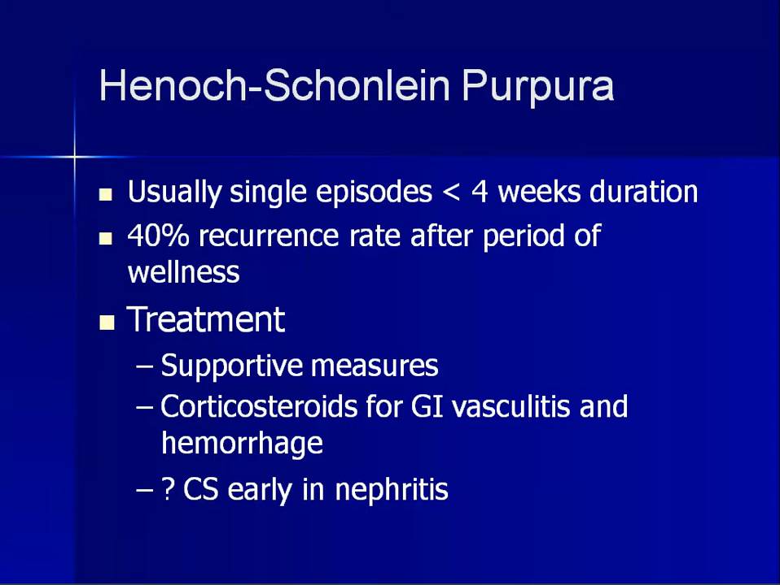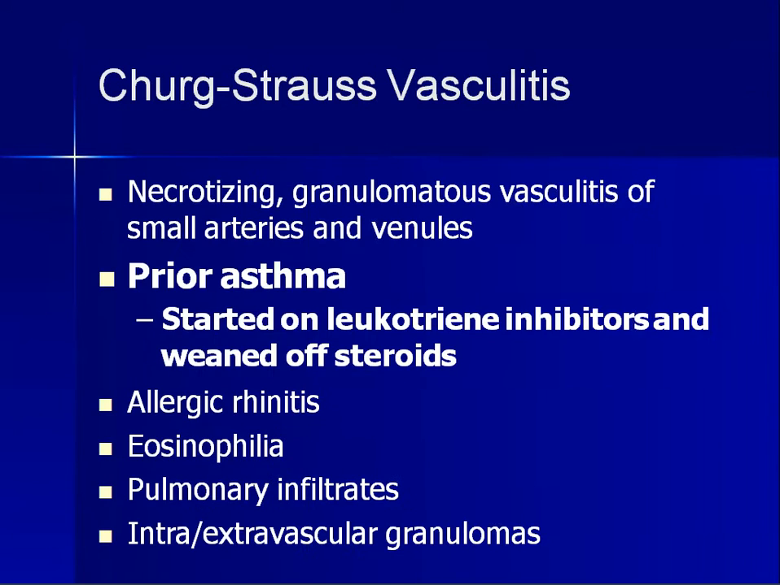So the treatment is corticosteroids for the vasculitis and hemorrhage, but the action of corticosteroids in the glomerulonephritis is not yet proved, but it has a better prognosis when it's given.